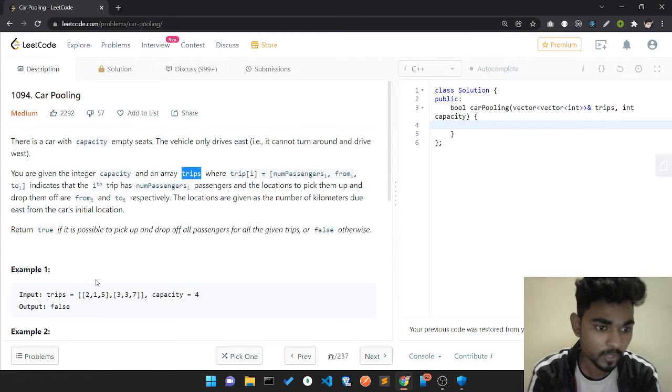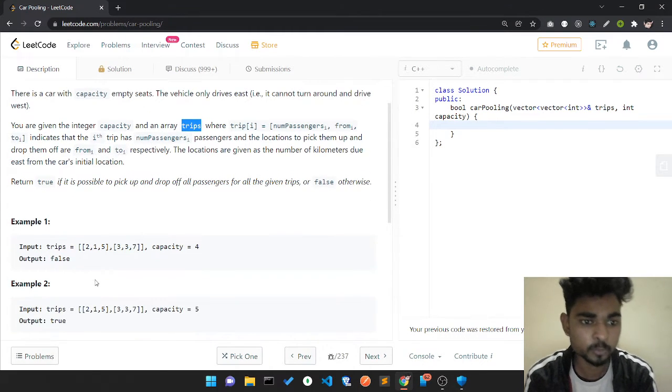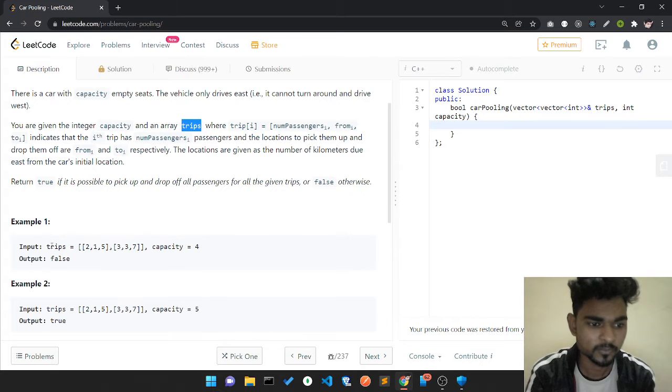Return true if it is possible to pick up and drop off all passengers for all the given trips, or false otherwise. Let's understand the question using the example.